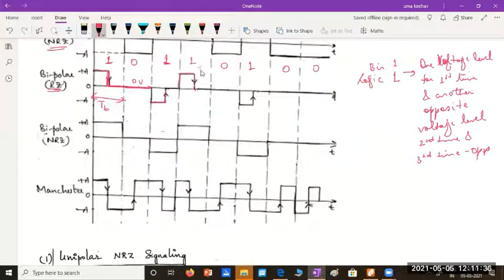Fourth time it occurs, opposite of the previous, minus A. Fifth time, plus A. This is also called alternate mark inversion, AMI, because it will mark as plus A for one occurrence and minus A for the other.